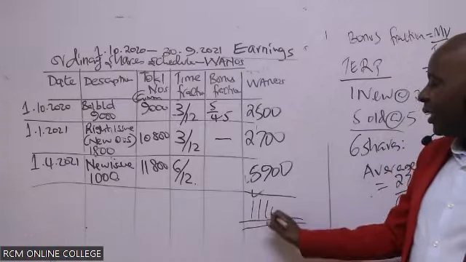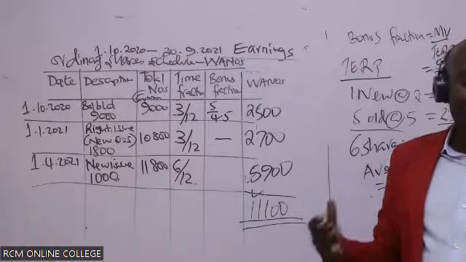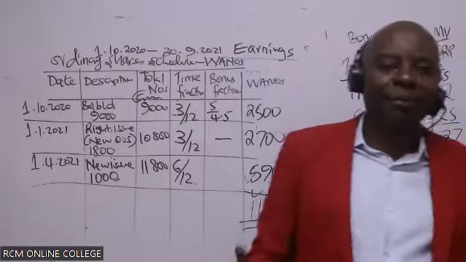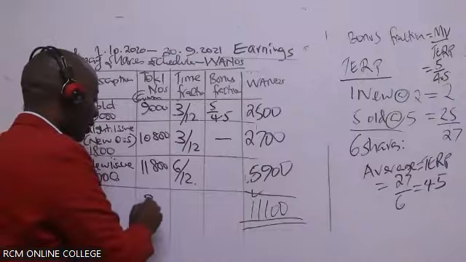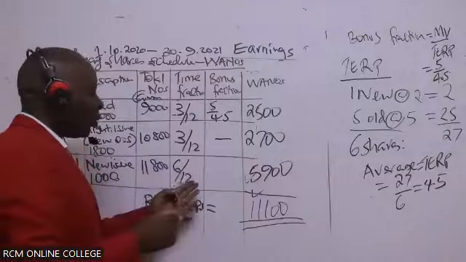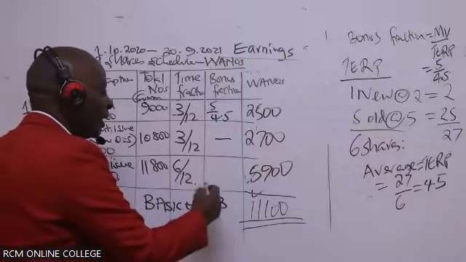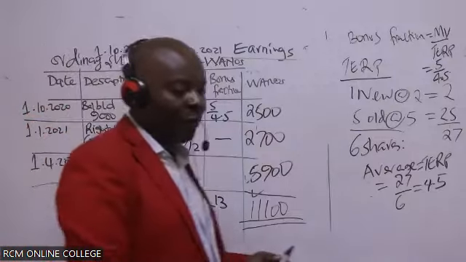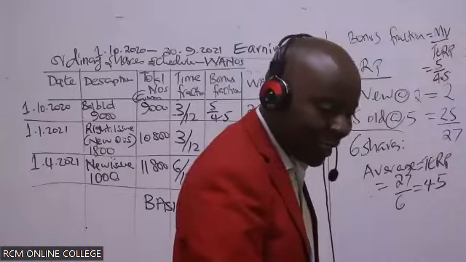11,100. And now that you have gotten the weighted average number of shares, go ahead and give us our basic EPS 2021. Our basic EPS is the PAUs, profits attributable to ordinary shareholders. If I remember very well, you gave me a figure of 13,875.